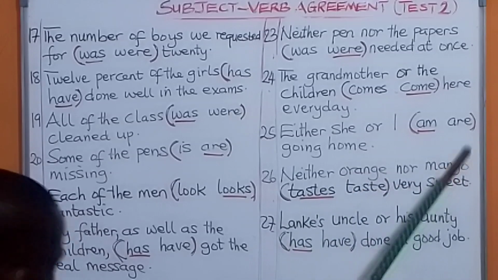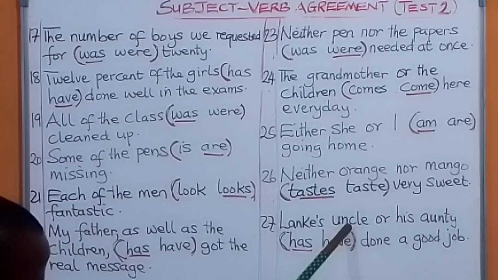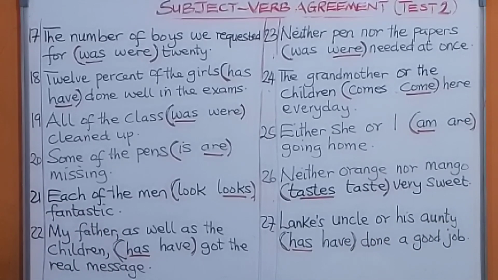Here, neither orange nor mango, follow it up with a singular verb. Tests very sweet. Because this is singular, this is singular. If you have plural, then follow it up with a plural verb. Look at this. Lanke's uncle or his auntie, this is singular, has done very well. If you say Lanke's uncles, plural, or his aunties, then you say have done very well. So that is that for our subject-verb agreement practical test.